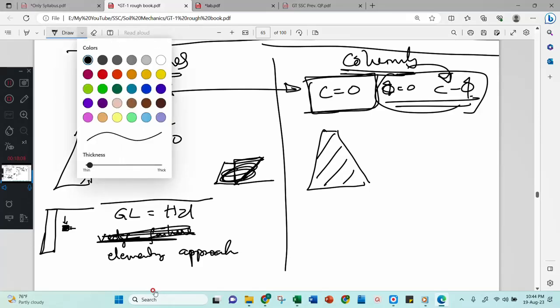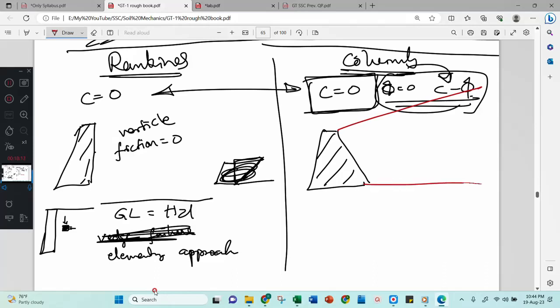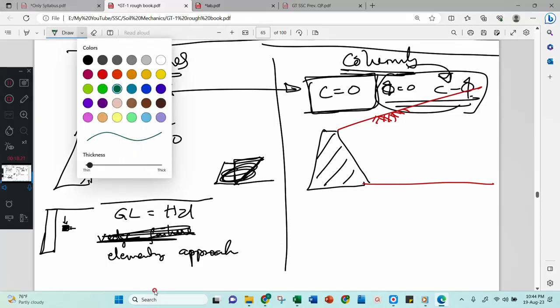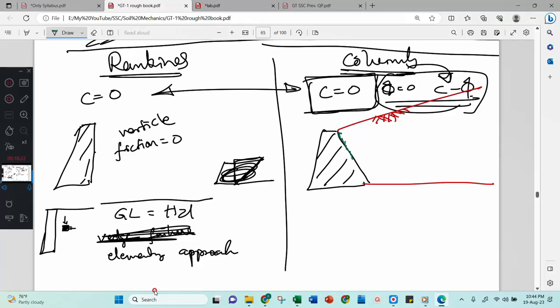Even if the ground surface is not horizontal, even if the ground surface is like this, Coulomb will deal with this type also. And not only this, Coulomb will deal with friction also. Here there is friction at the back of the wall, then also he will deal with it. But according to Coulomb,